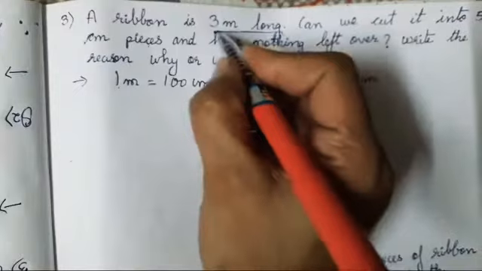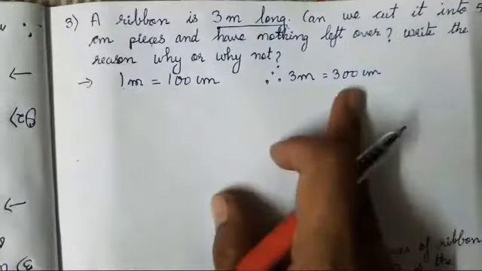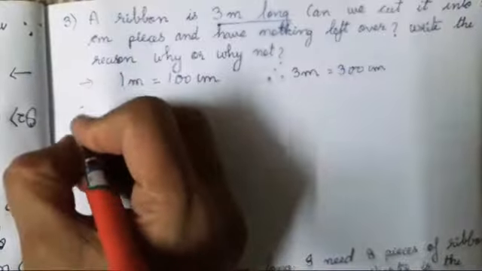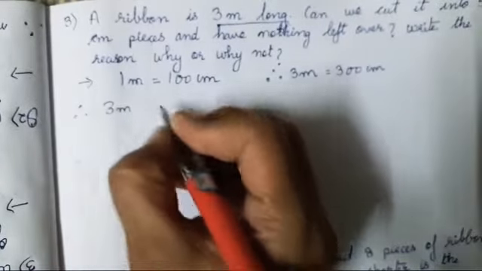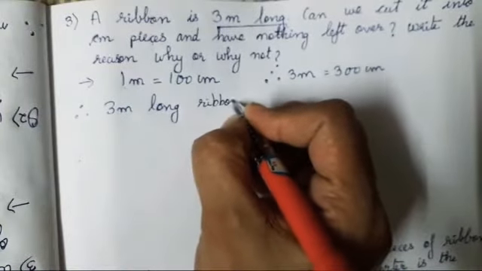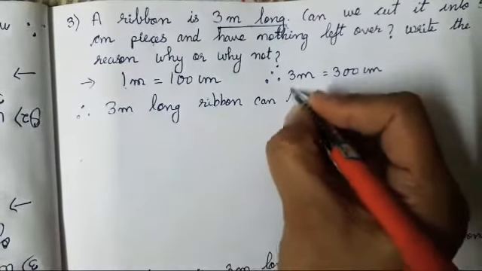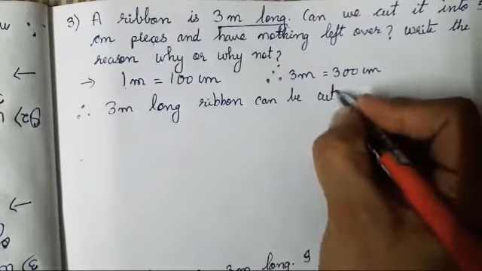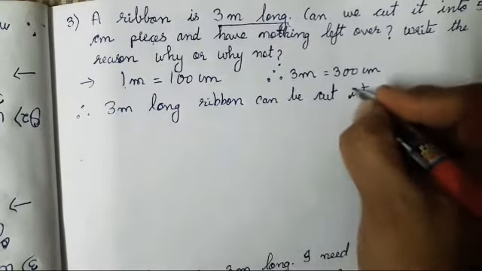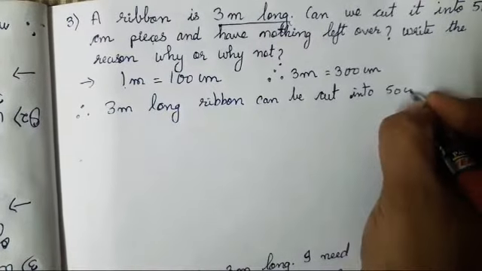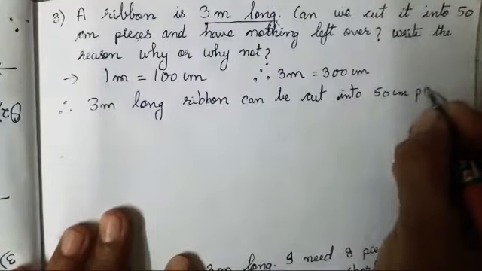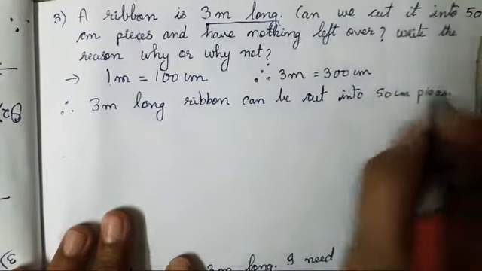Okay, so we have converted 3 meter into 300 centimeters. Got it? Now, what was the term that they have given? A 3 meter long ribbon can be cut into 50 centimeter pieces. पर कितने pieces होंगे? That we are going to find.